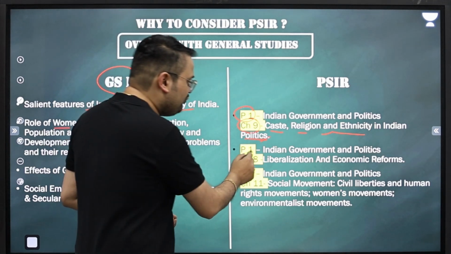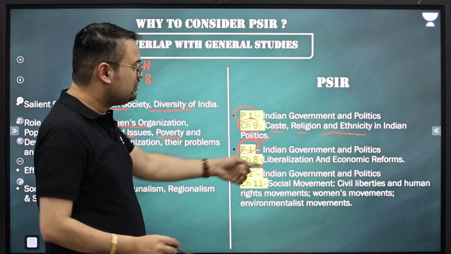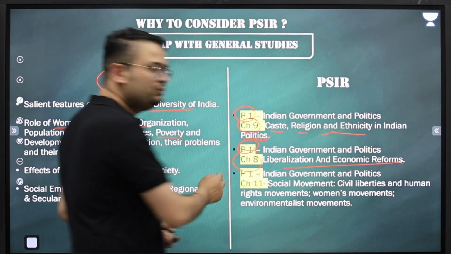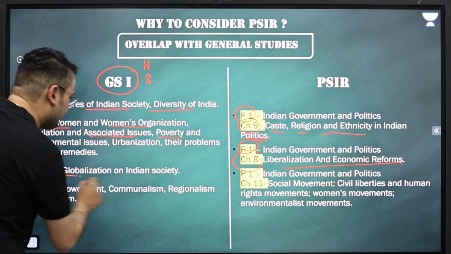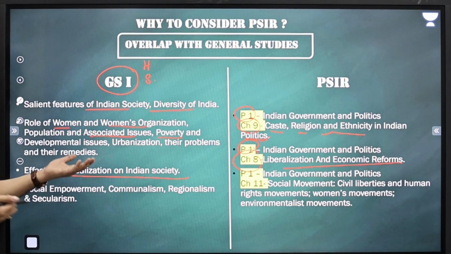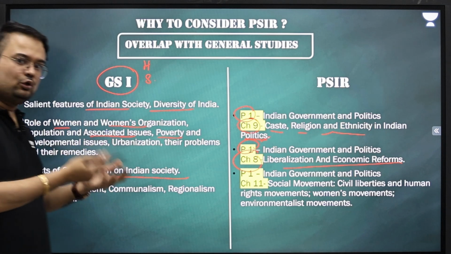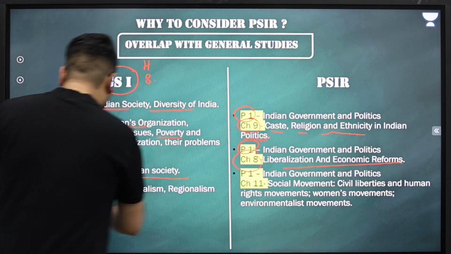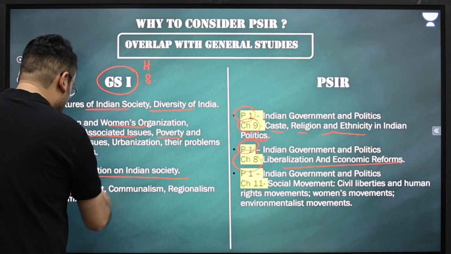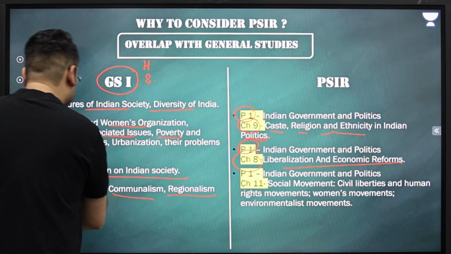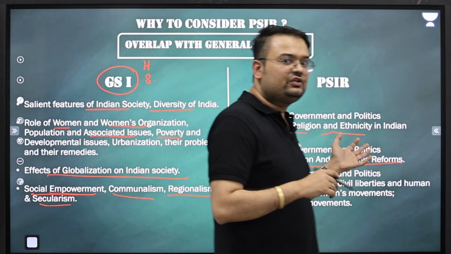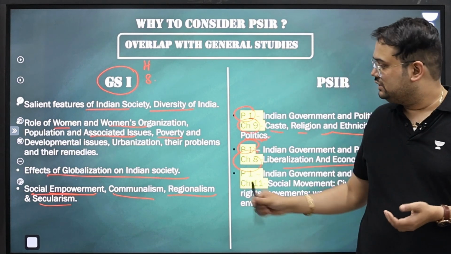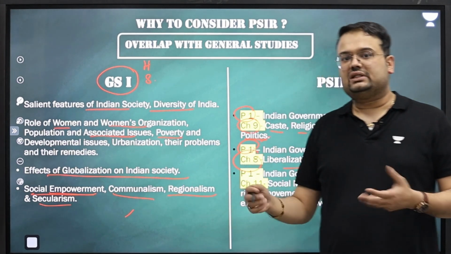Then we look at, again, Paper 1, Chapter 8, impacts of liberalization and economic reforms. Again, what we have to understand are the effects of globalization on Indian society. Again, I hope you're able to see a clear overlap. Then we have social empowerment, communalism, regionalism, secularism. All these topics will get covered in the way in which we are going to cover things in PSIR because these are all aspects of PSIR.